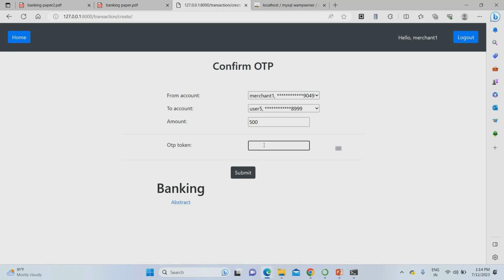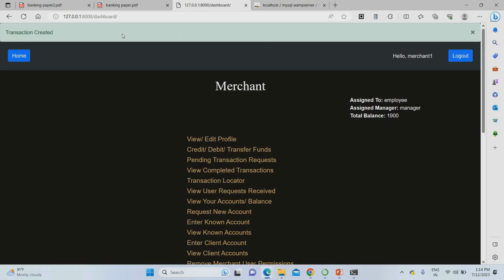So it asks for the OTP. Again, what you have to do is go to the Google Authenticator app. Then you have to give the OTP of merchant 1. So merchant 1 was 077872. This is the OTP. Just I'm giving submit. So transaction created. This transaction has been created.